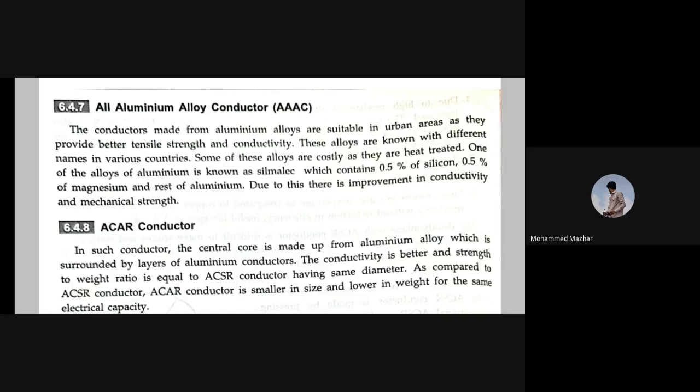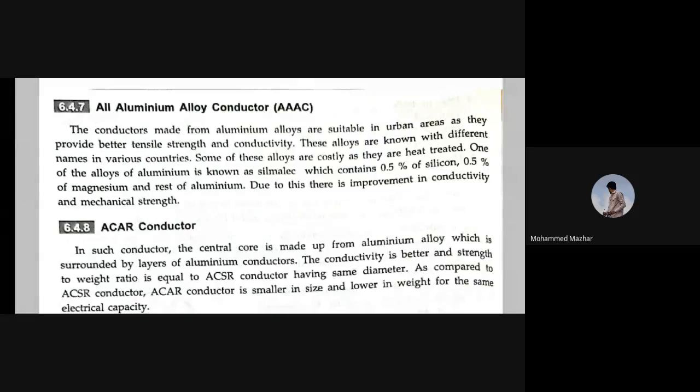The conductors made from aluminum alloys are suitable in urban areas as they provide better tensile strength and conductivity. These alloys are known by different names in various countries. Some of these alloys are costly as they are heat treated.